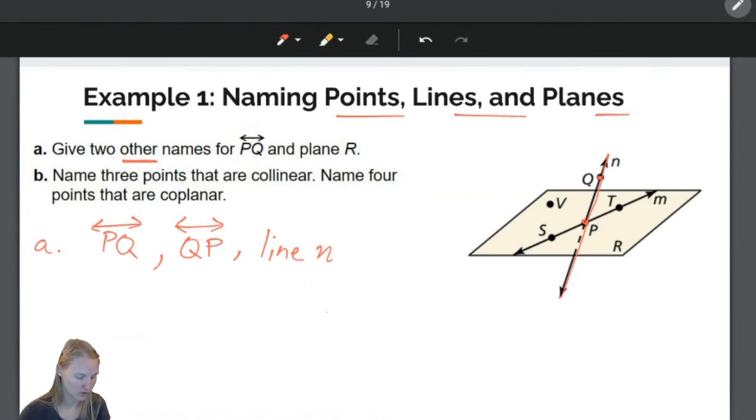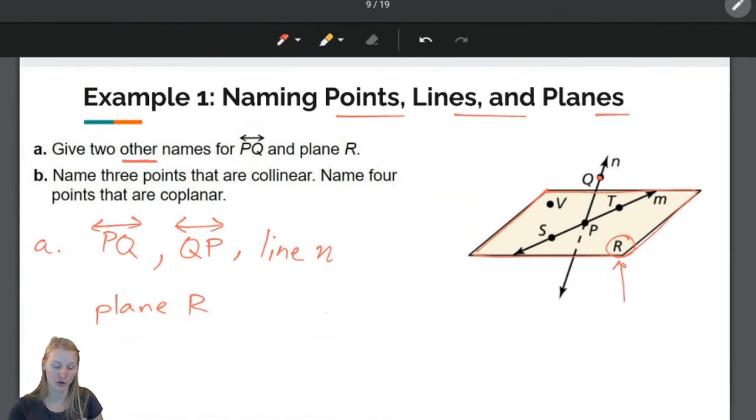Now it also wants 2 other names for plane R. Plane R, I found the R, so we must be talking about this plane right here. Now remember, we can name it with that uppercase letter in the corner, or we can name it using any 3 points we want.